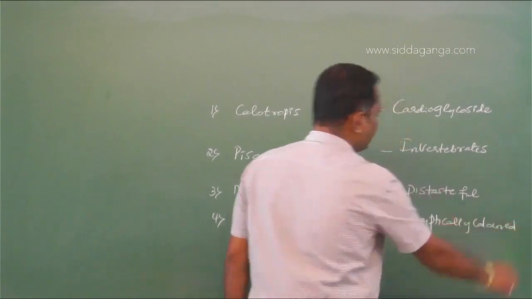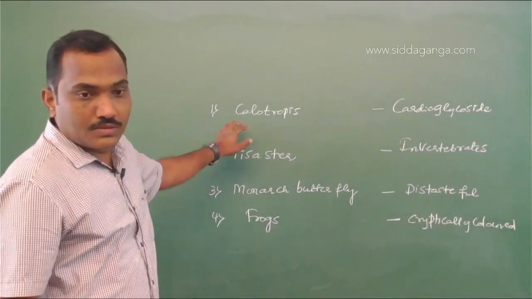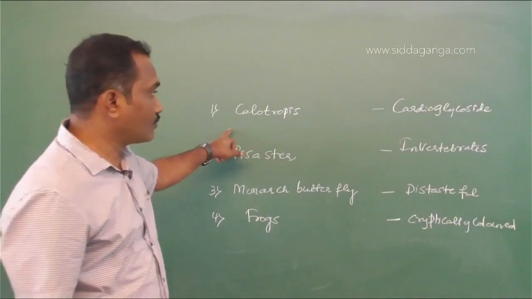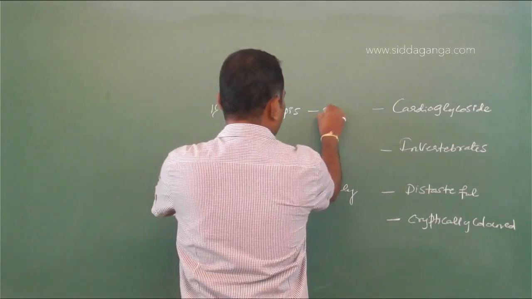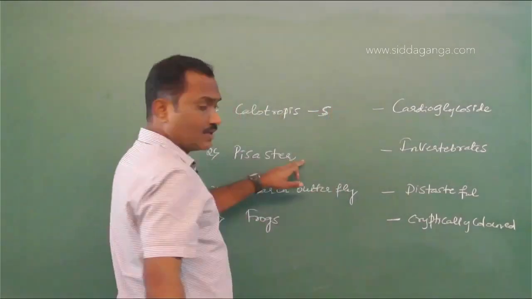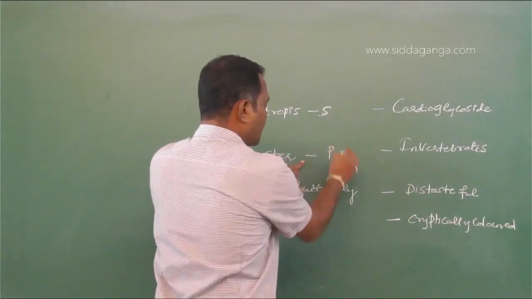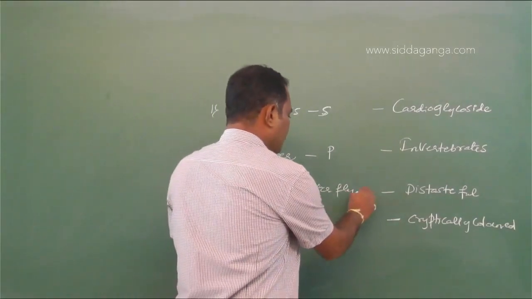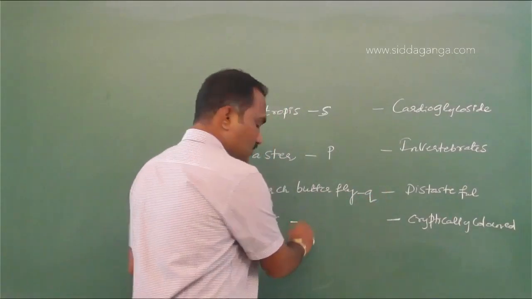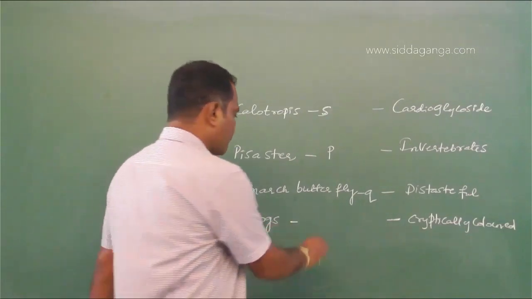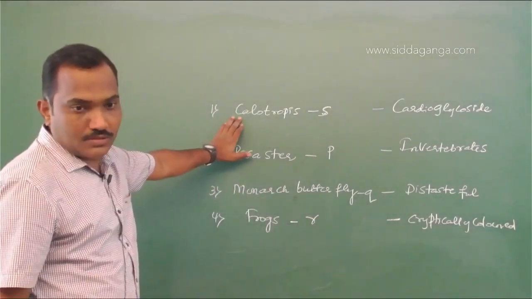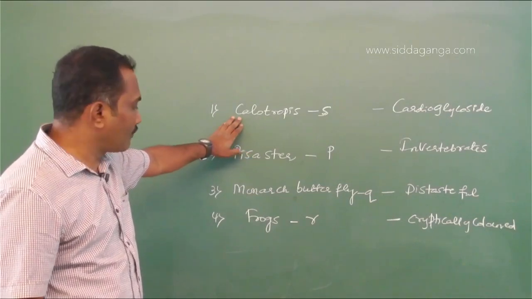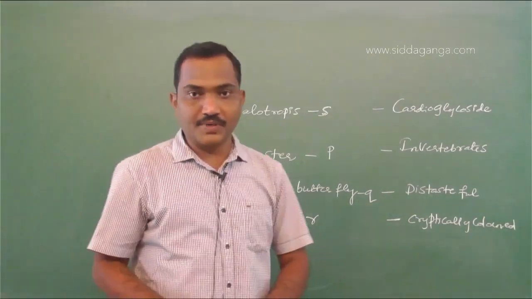So column 1, the first option, matches with Calotropis, which matches with cardiac glycosides. Then Physaster, S? P. The monarch butterfly, distasteful, Q. Frogs, cryptically colored, R. So 1 with S, 2 with P, 3 with Q, and 4 with R. So the answer should be B.